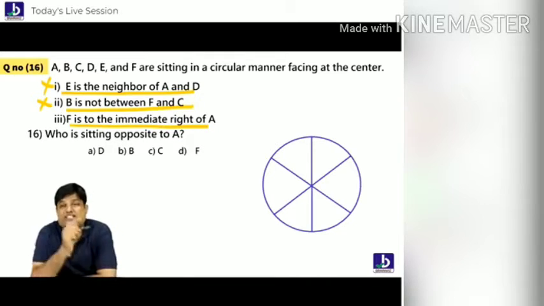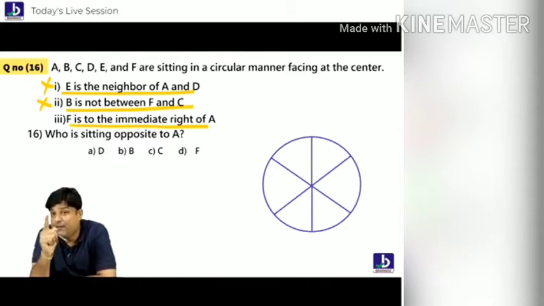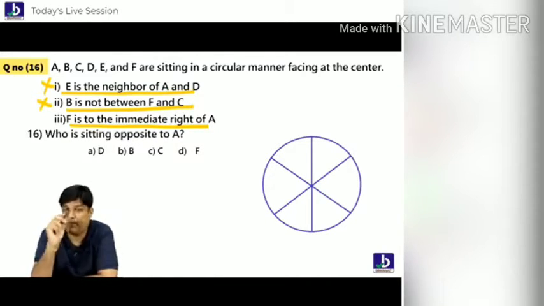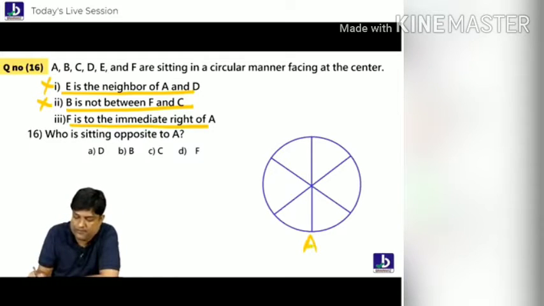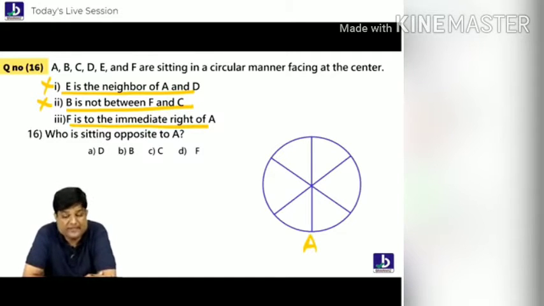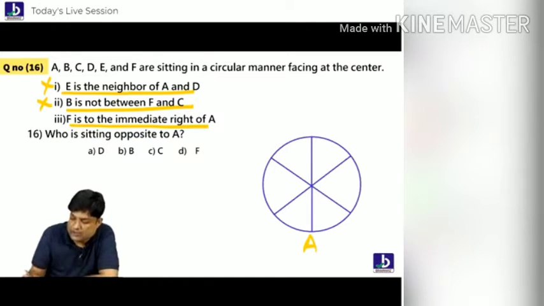Third one. F is immediate right side of A. Of A. Don't forget. Put A first. You can start from here also. You can start from anywhere. It's not like that. F is right of A. Right means anti-clockwise.